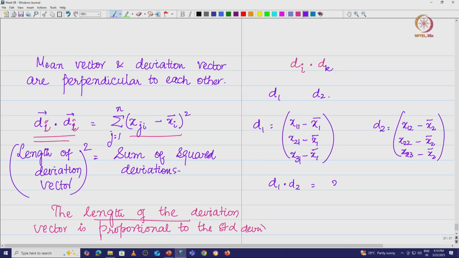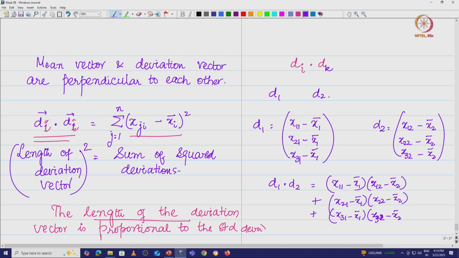Now, what is that? It is x1 1 minus x1 bar into x1 2 minus x2 bar plus x2 1 minus x1 bar into x2 2 minus x2 bar plus x3 1 minus x1 bar into x3 2 minus x2 bar.